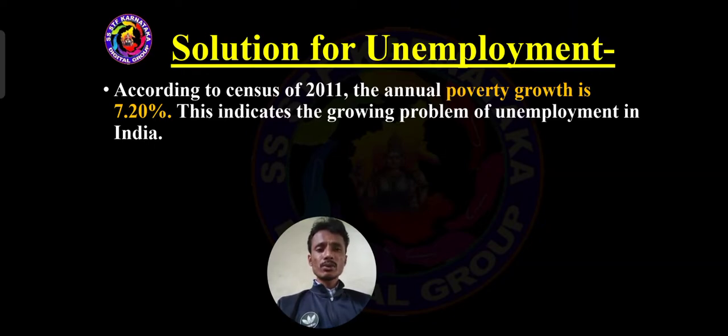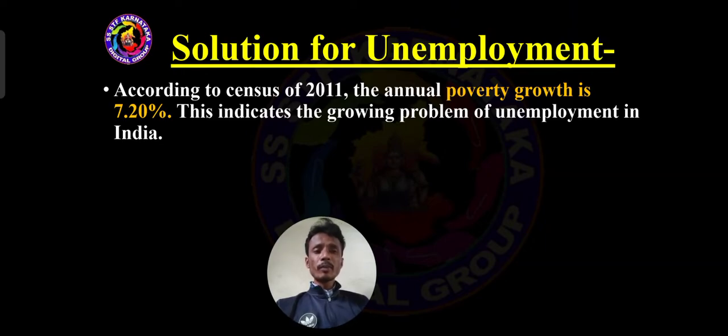So this is an MCQ and a very important question. According to the census of 2011, the annual poverty growth is dash, got it, 7.20%.